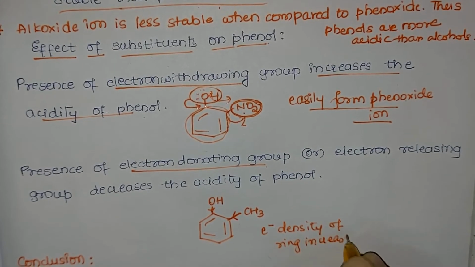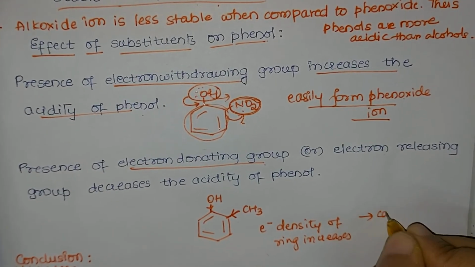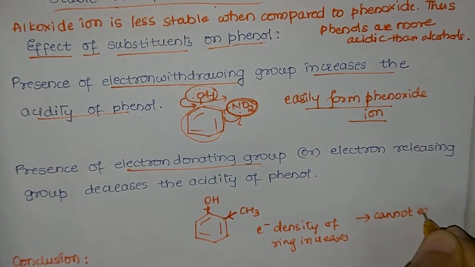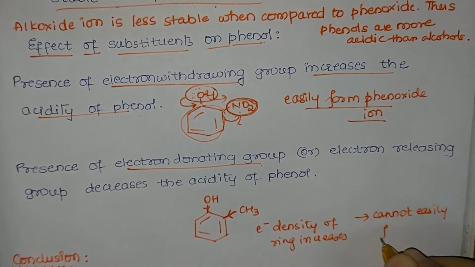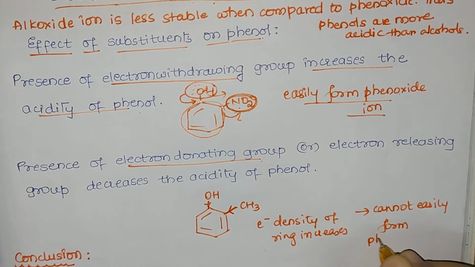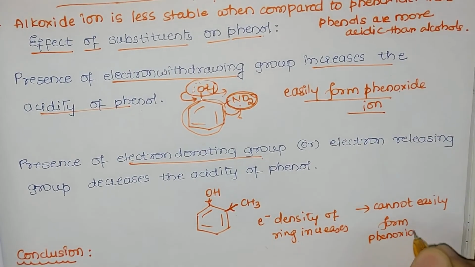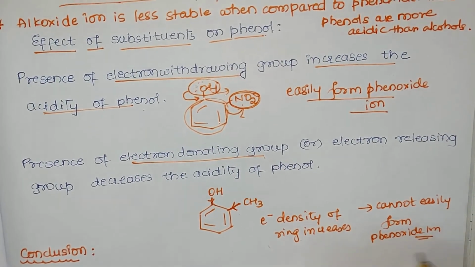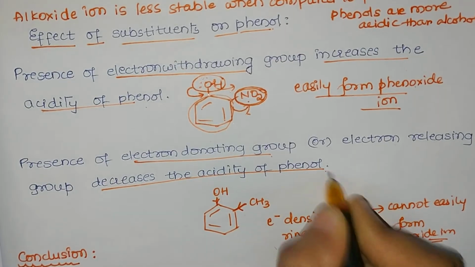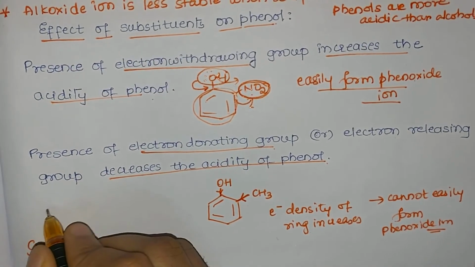Thus it cannot easily form the phenoxide ion because OH bond polarity decreases, CO bond polarity will increase. Thus instead of the OH bond, the CO bond will be broken. Thus we say that when an electron donating group is attached, it cannot easily form phenoxide ion, hence it decreases the acidity of phenol. So these are 1 mark important questions, the effect of substituents on phenol.